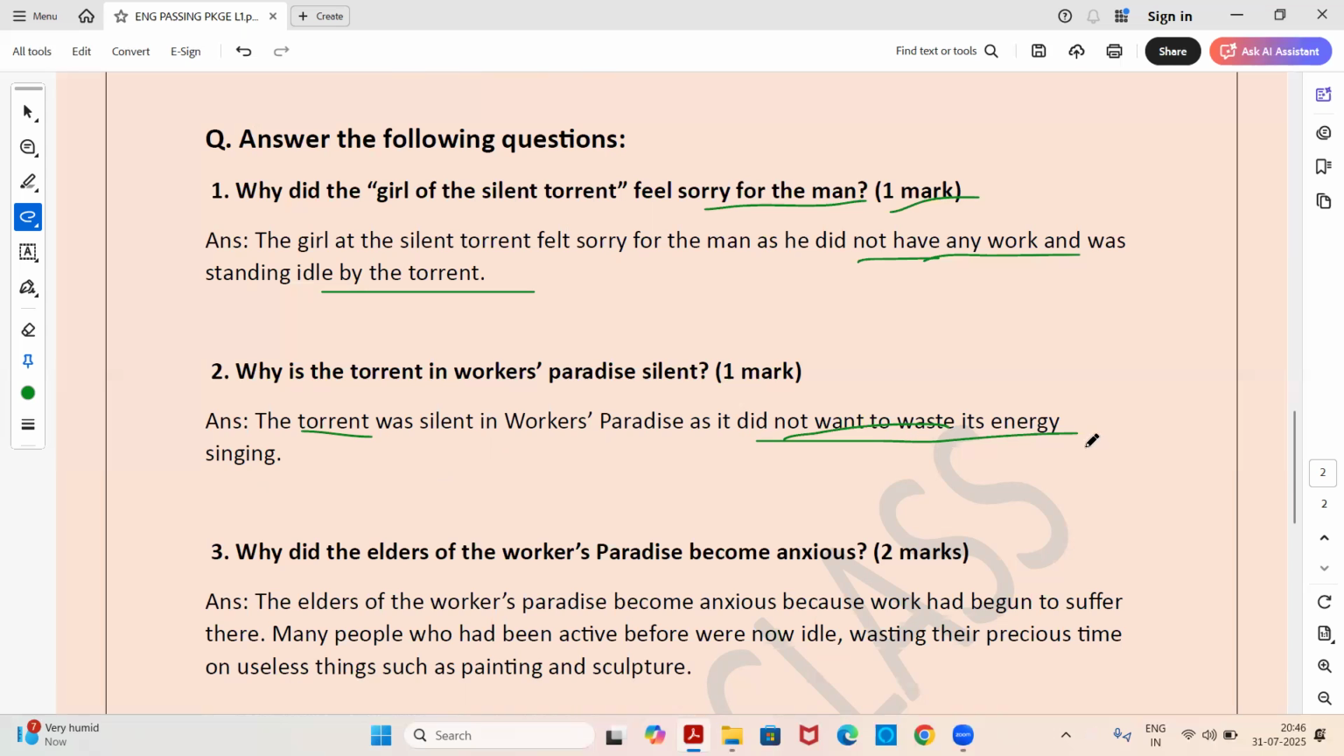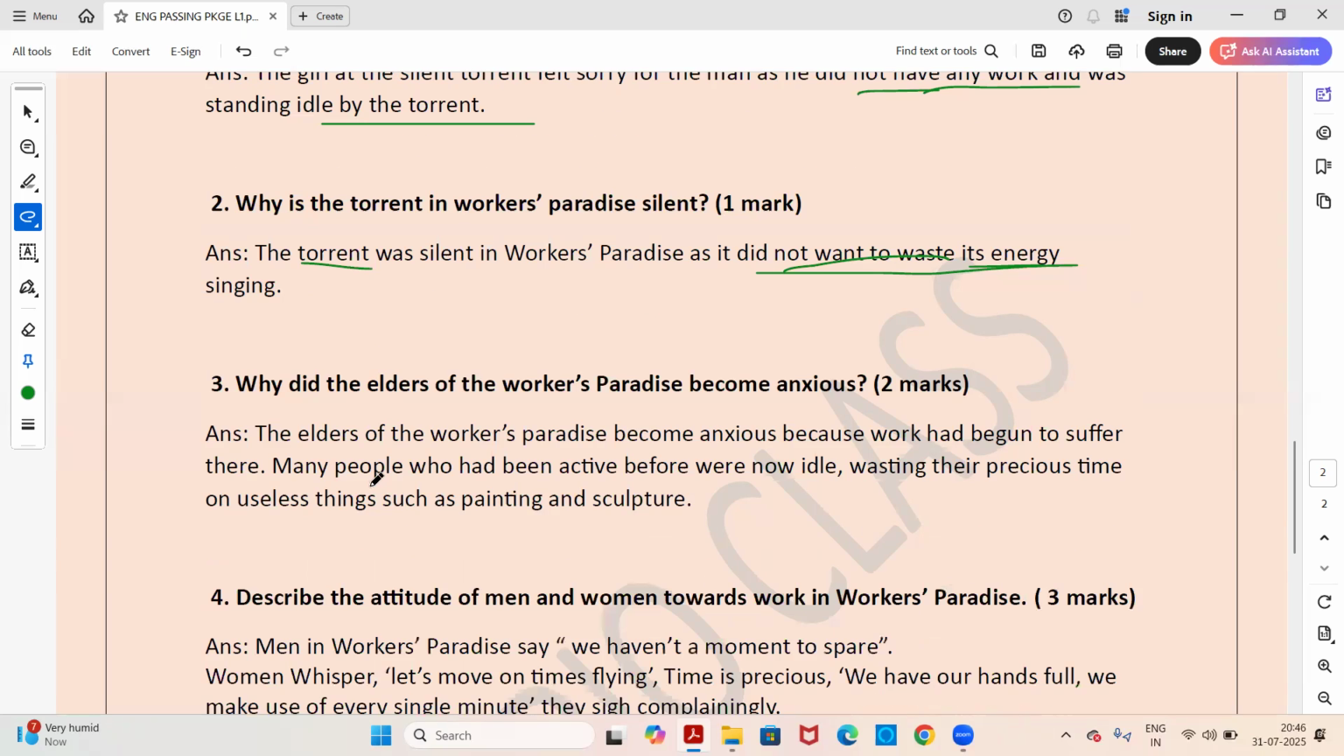Why was it not making any noise there? Because the torrent also did not want to waste its energy by making noises. It just wanted to do its work silently. So you write this answer. The torrent was silent in Workers' Paradise as it did not want to waste its energy singing over there. Next, moving to the third question. Now this is for 2 marks.